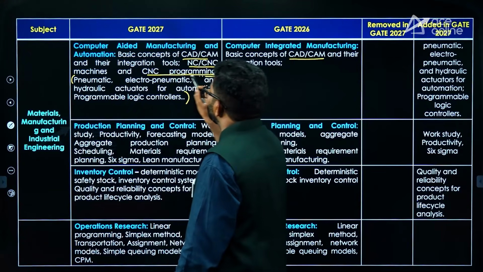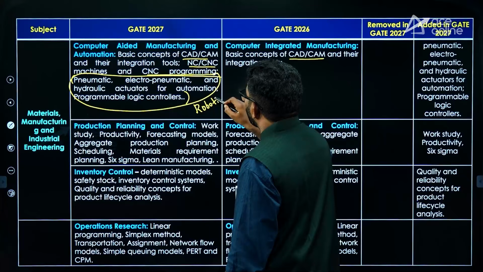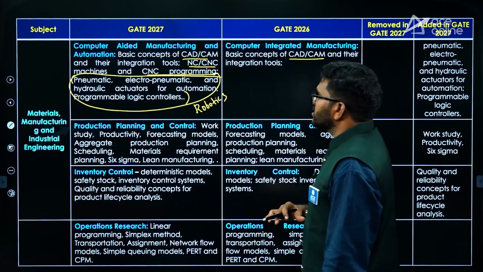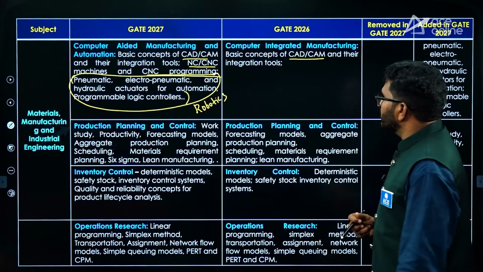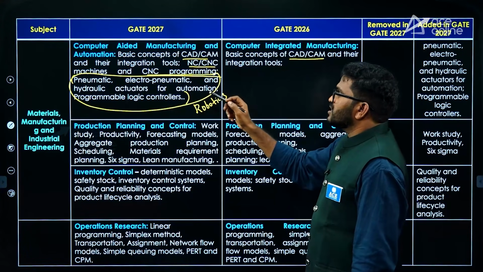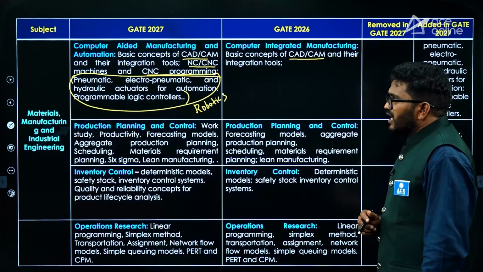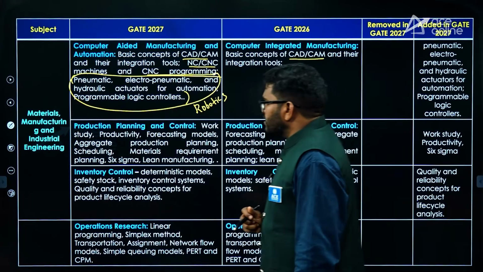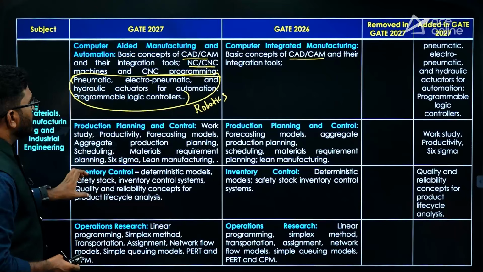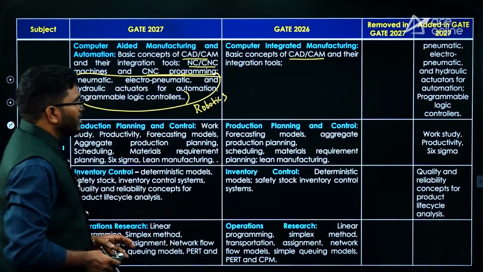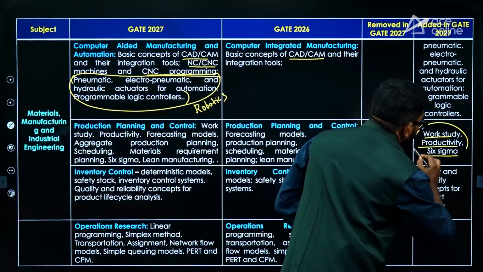This is slightly towards robotics actually. Robotics and mechatronics, they are moving. The syllabus is slightly moving towards advanced technology, that is robotics and mechatronics. So this is a major change in the advanced manufacturing processes actually. And there is also a change in the syllabus in IM and OR. In IM and OR, especially production planning and control, they added work study, productivity and Six Sigma principles. These things they added.